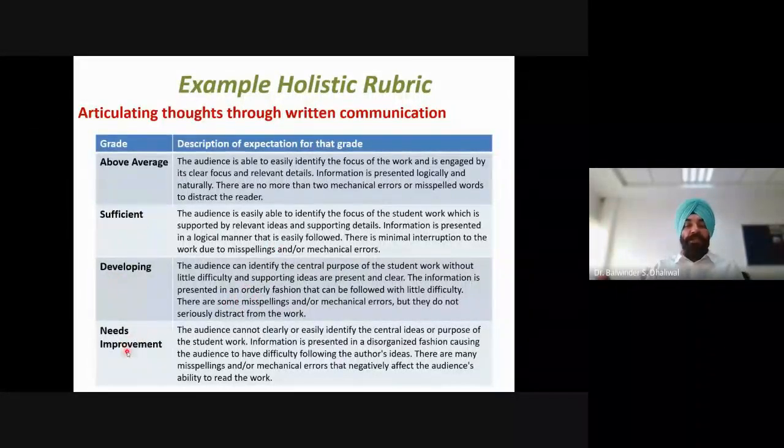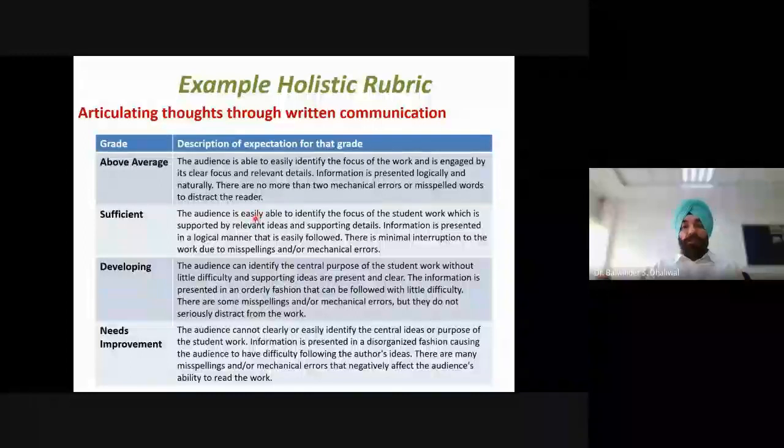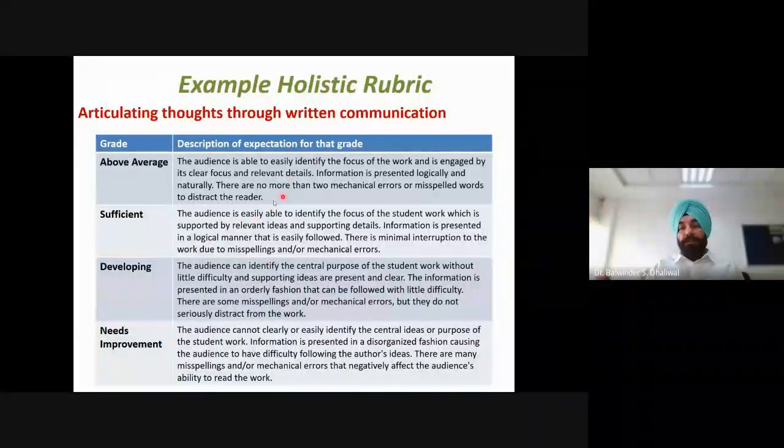Similarly, for developing and needs improvement, we have to write these descriptions. Then these descriptions are used to evaluate the student work. As this is for written communication, these descriptions are written according to the expectations which are to be assessed for written communication.